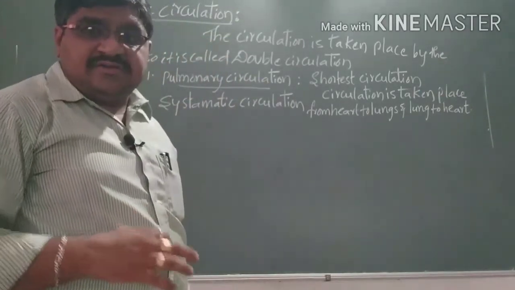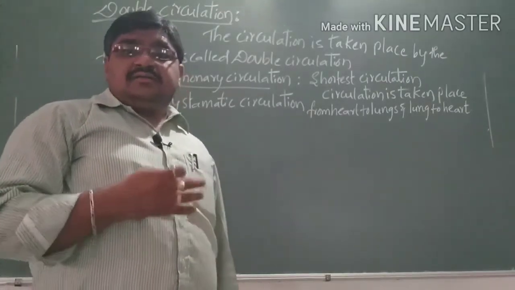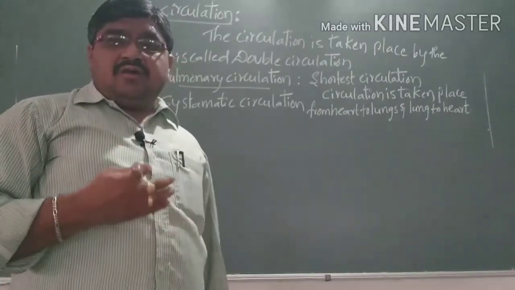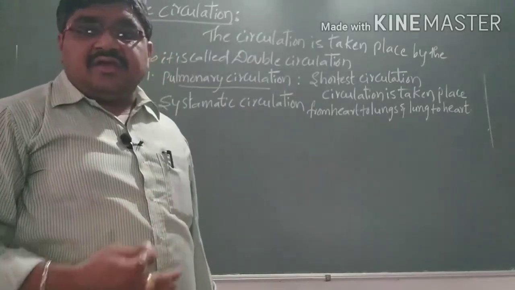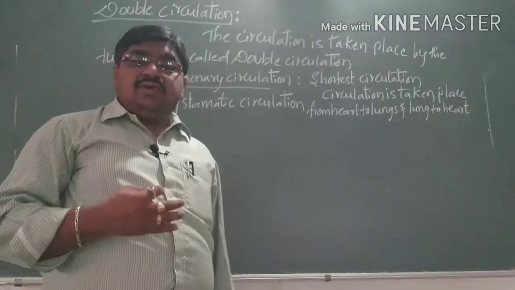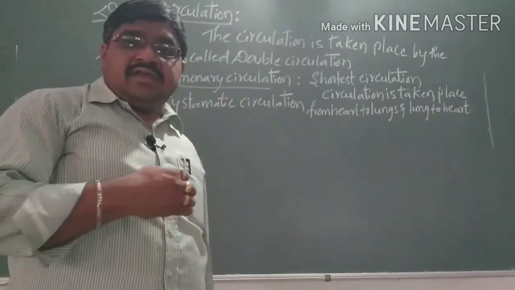It starts with the deoxygenated blood present in the right auricle, which passes to the right ventricle by opening of the tricuspid valve. From the right ventricle, by opening of the pulmonary semilunar valve, the deoxygenated blood enters the lungs through the pulmonary artery.